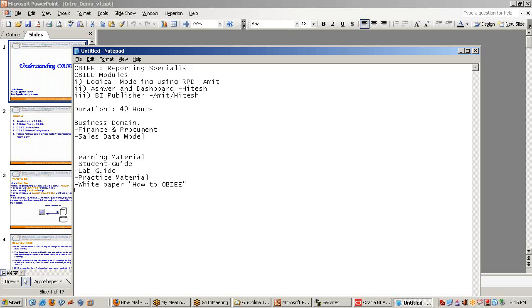What is the requirement? Prerequisite. There is no specialized prerequisite required for OBI. However, good database knowledge is recommended. Fundamental knowledge of databases is required. You should know what a dimension is, what a table is, normalization, column, the basic knowledge which you study in your college or school life, or maybe as a part of your work. Anybody who works on databases or in the software industry should possess this knowledge.